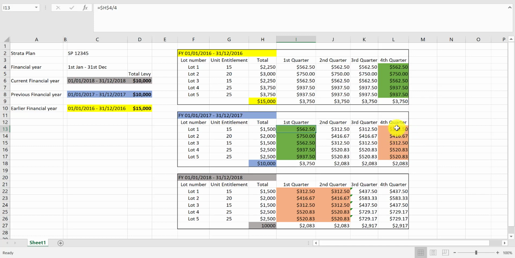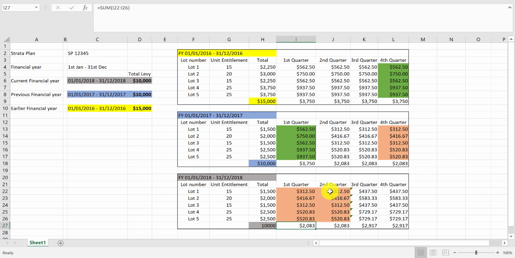By regulation, we need to use the last quarter levy, which is this one. Exactly the same as the fourth quarter, same levy as this one. So you can see this is the same 2083. And in the second quarter, we have not convened the AGM yet, so 2083, same as this one. So you get a relatively lower quarterly contribution.